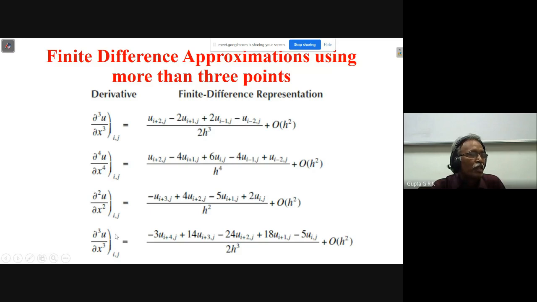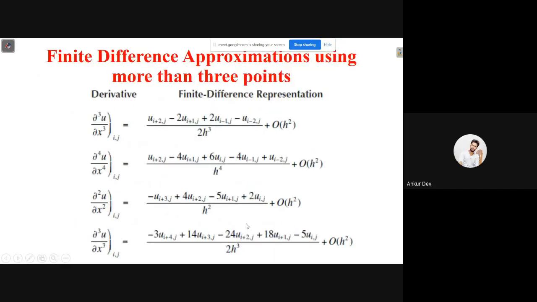If I go for forward difference approximation with second order accuracy, it will take i+4, i+3, i+2, i+1, i, and it will take coefficients minus 3, 14, minus 24, 18, minus 5, like that. Large coefficients will be taken, so the calculations will be bigger.